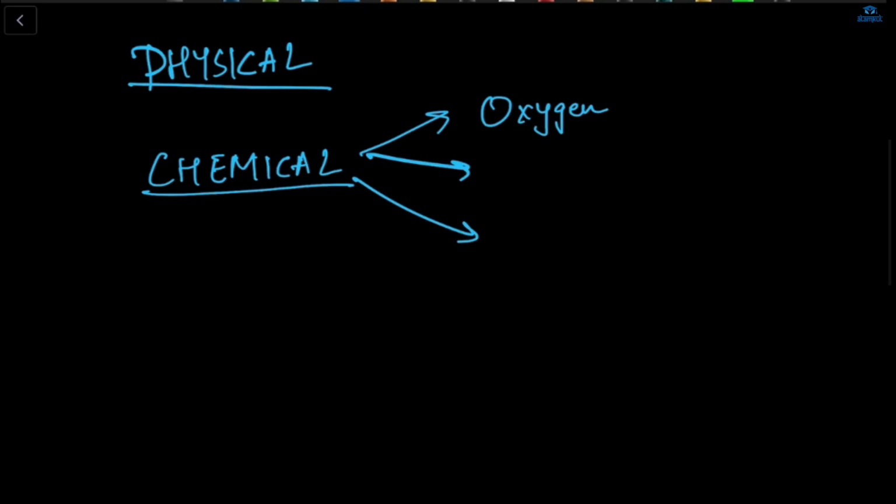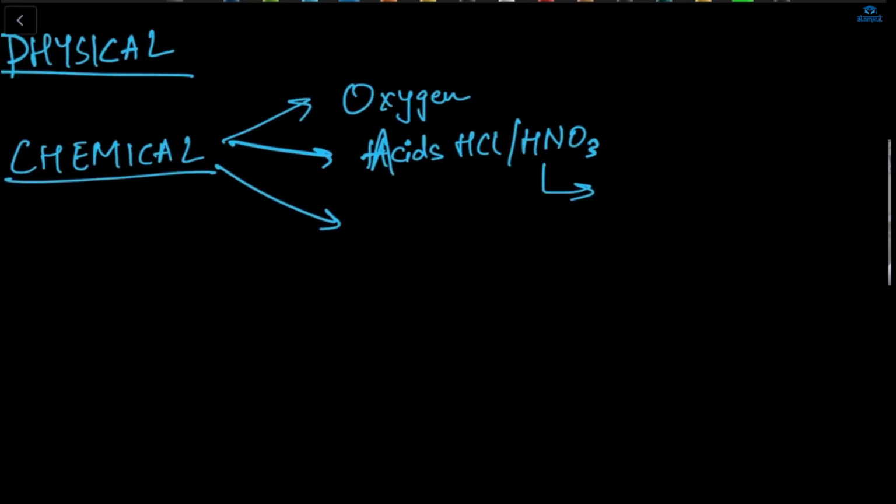Ria, now you tell. Second was what? Acids. Yes, acid, which is HCl and HNO3. Very good. And HNO3 is what? Here two exceptions were there. What were those? Magnesium and manganese. And here H2 gas will evolve.